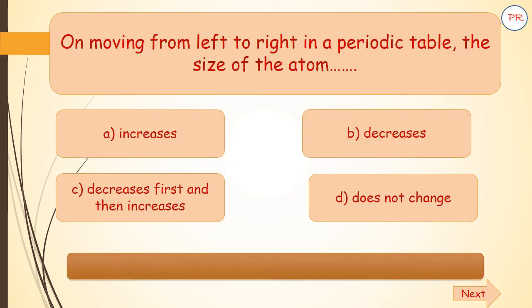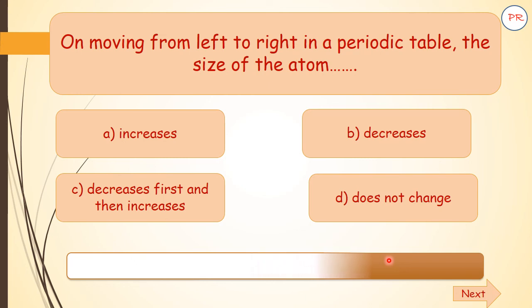On moving from left to right in a periodic table, the size of the atom A. increases, B. decreases, C. decreases first and then increases, D. does not change. Your time starts now. The answer is B. decreases.